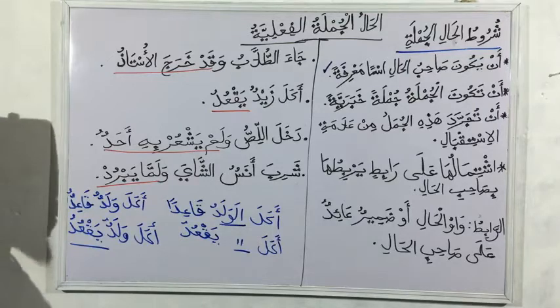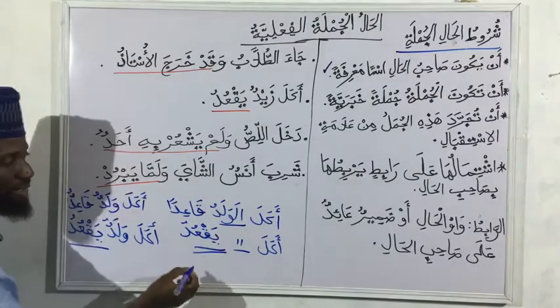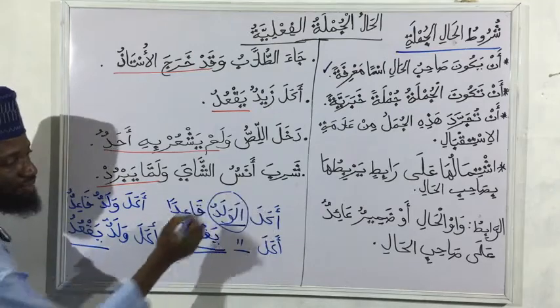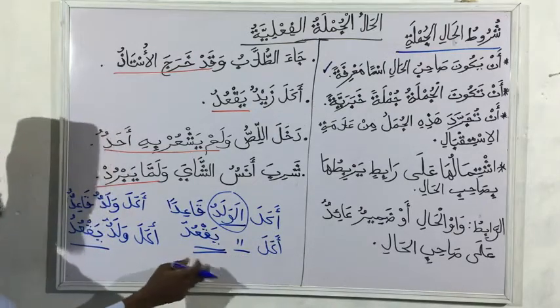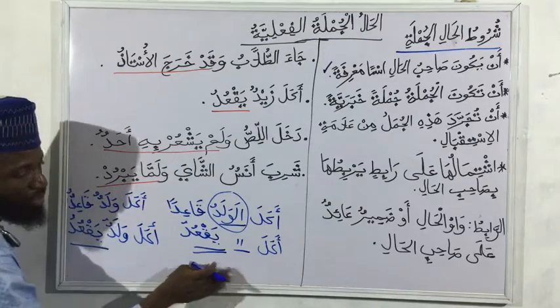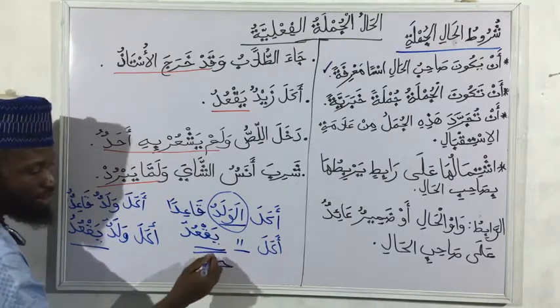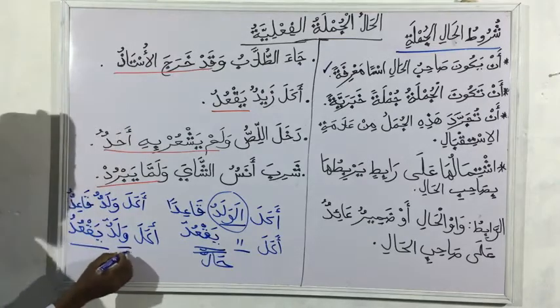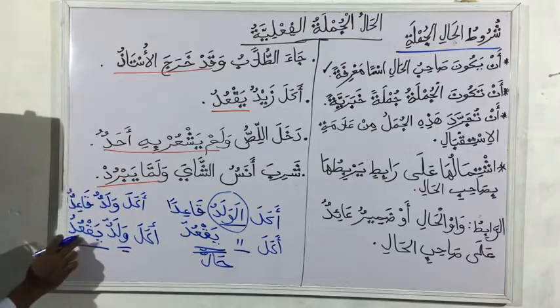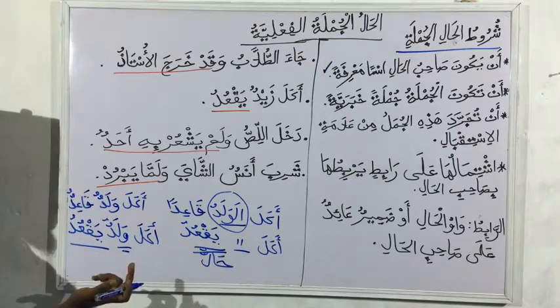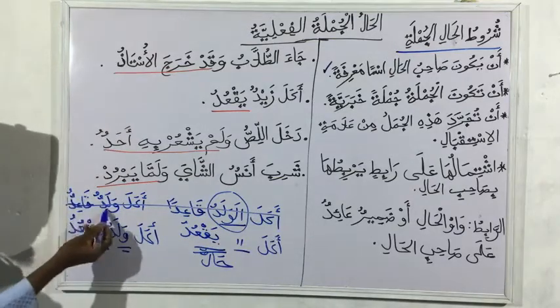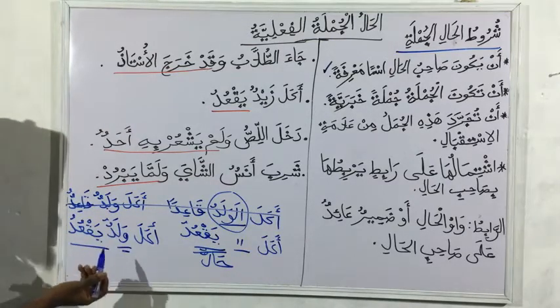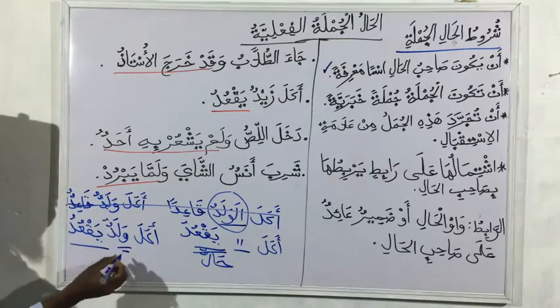If I'm to do the i'rab, I will say that this is hal, because it's coming after what is ma'rifa. Al-waladu is ma'rifa, so the sentence coming after it, this yaq'udu, is hal. But here, this is nakira, so this yaq'udu, this sentence, is a na't. I just write this one as an introduction, so you can grasp it. Do you get? Now this is a na't.